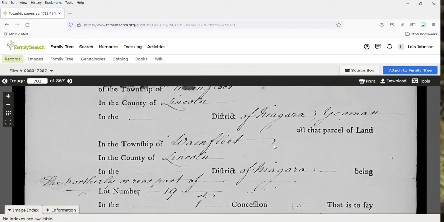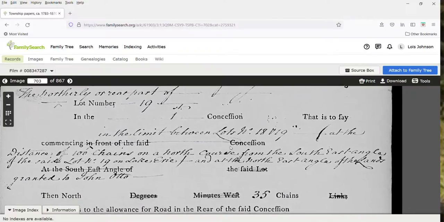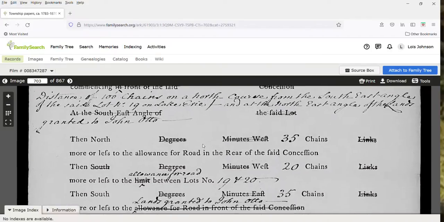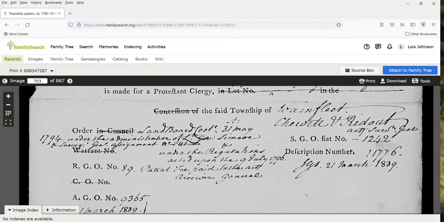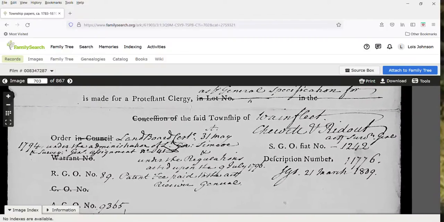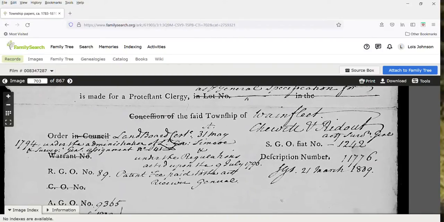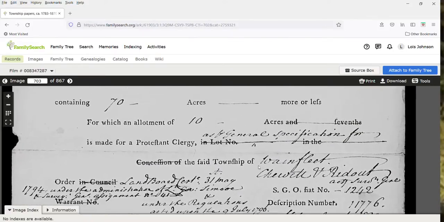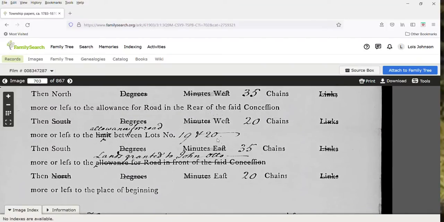So just going to show you, we've got lots and concessions here. We've got the lots 18 and 19 in the, where do I have this written down here? These are not always easy to find. So it is in the first concession, I believe. Yep, it's in the first concession. I don't know why it doesn't say that on here, but it is. So it's just one that I wanted to show you, okay?